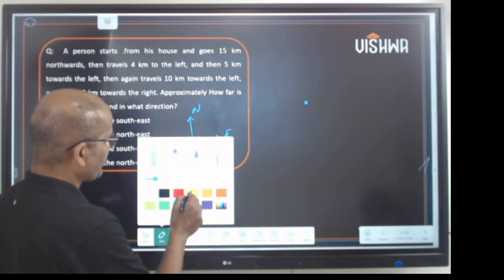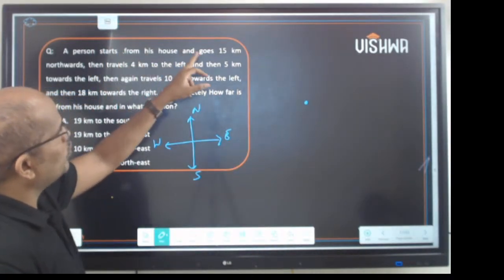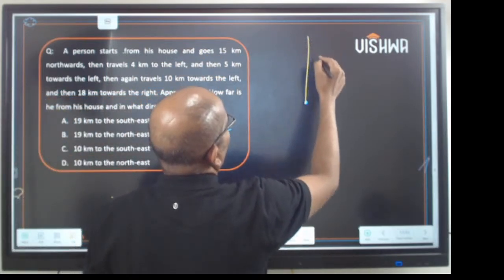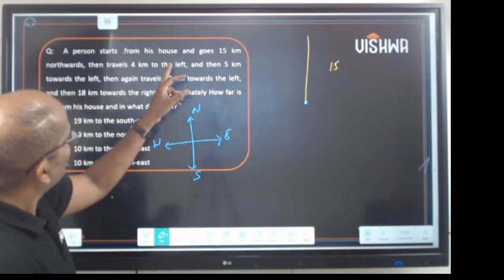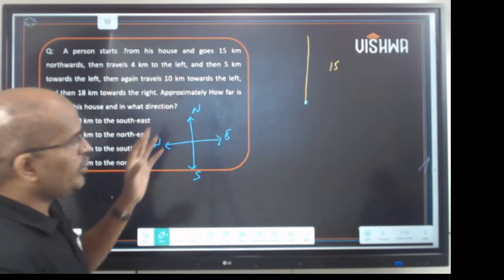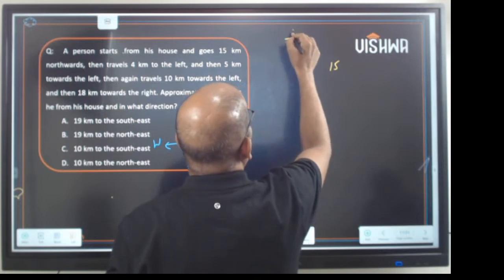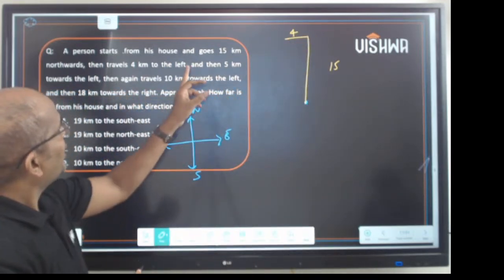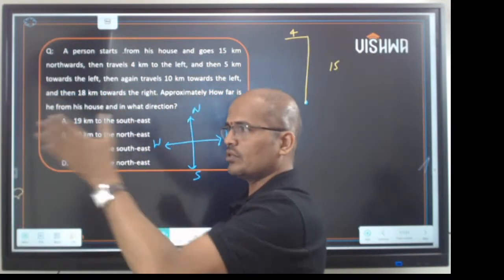So now going ahead, a person starts from his house and goes 15 kilometers north. Then he travels 4 km to the left. When you are going to the north, this is my left, right? So he'll turn left and travel 4 km. So now he's facing towards the west.